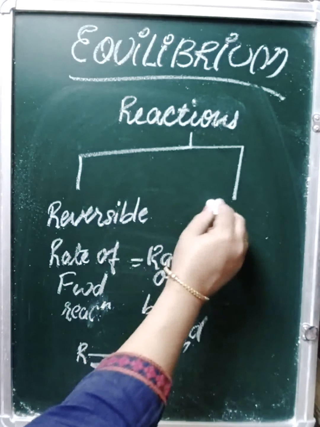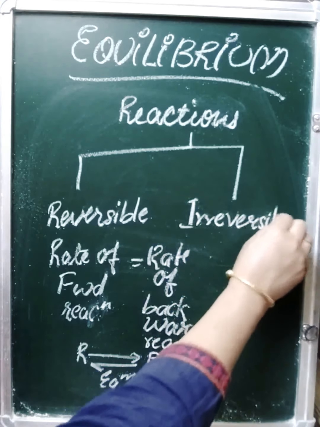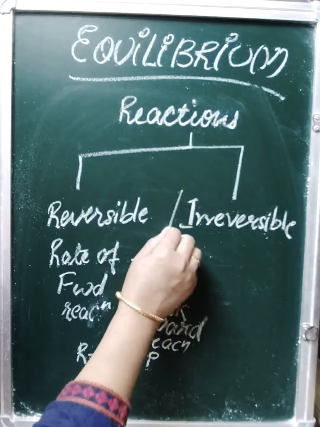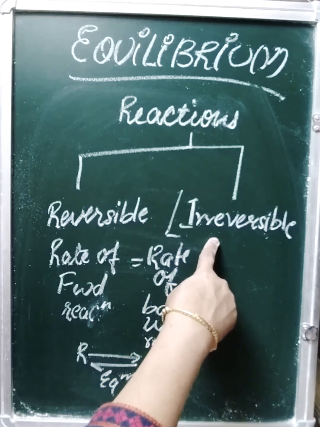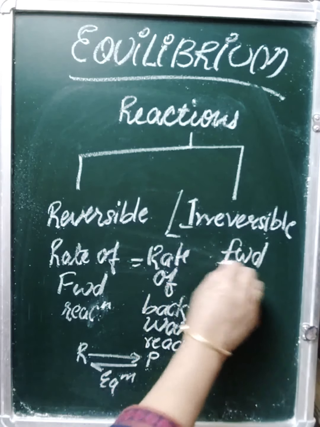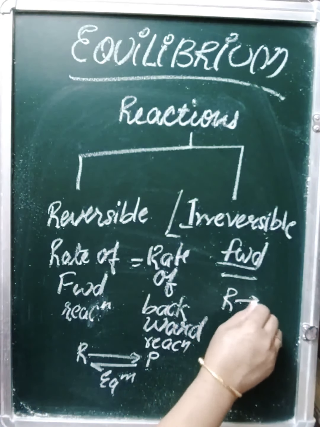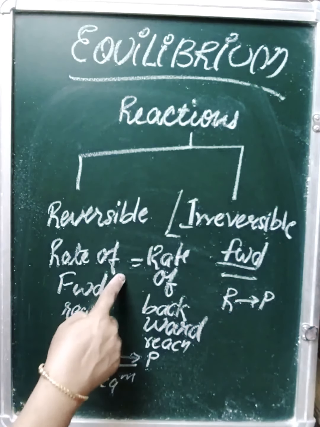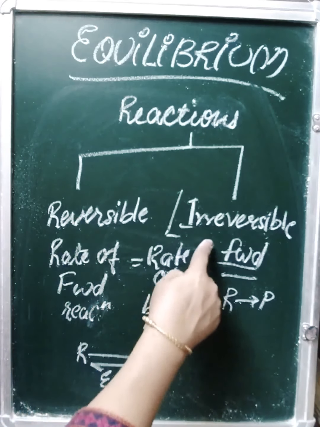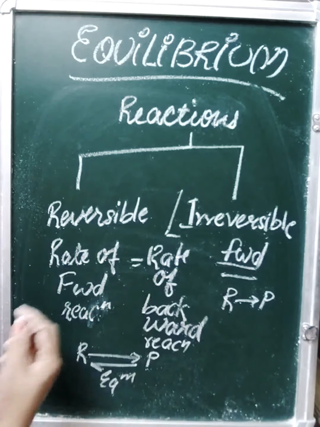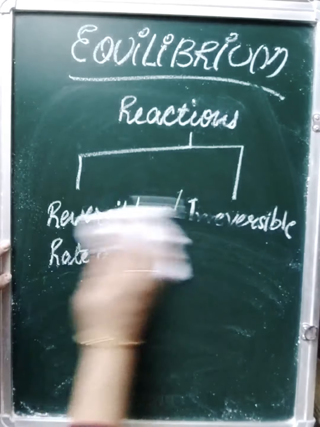Some reactions are irreversible. The prefix ir means not, so they cannot be reversed back. They occur only in the forward direction. No backward reaction is there. Reactants will get converted only to products. Reversible reactions are slower, but irreversible reactions are very fast. Let us see a few examples for the two kinds of reactions.